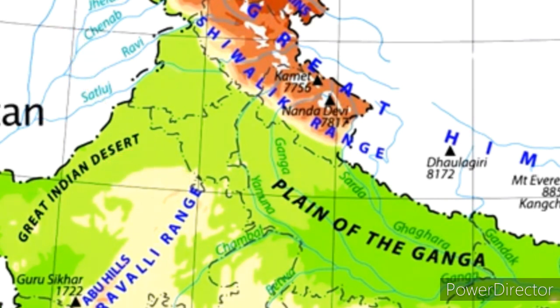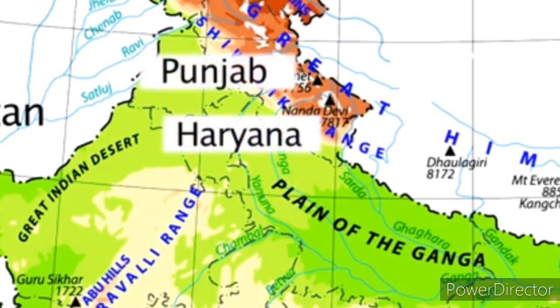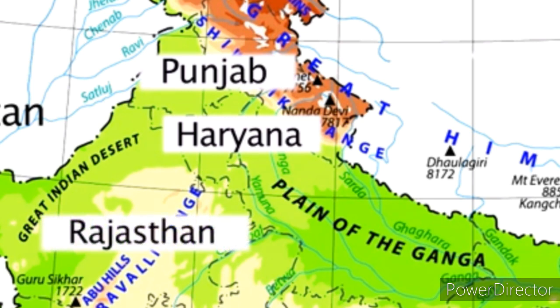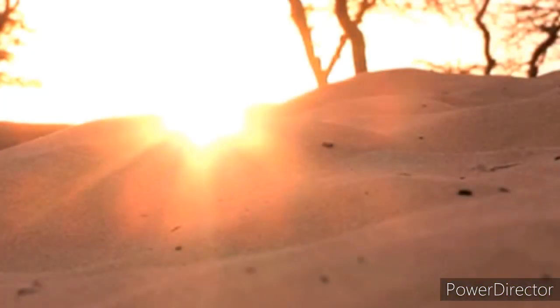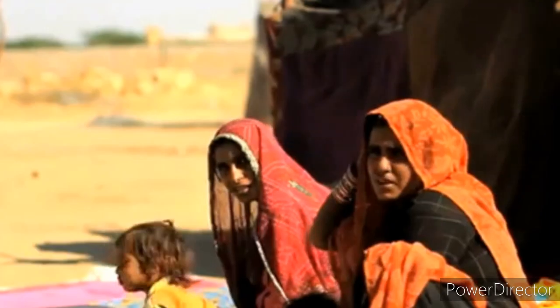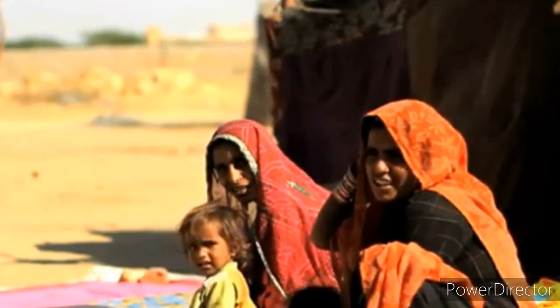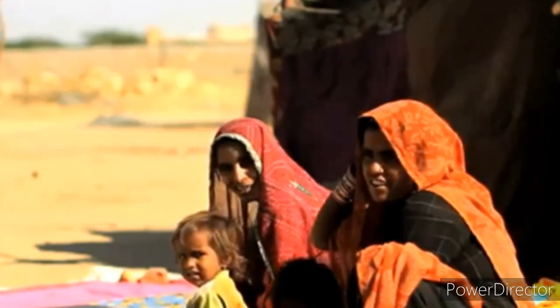What amount of rainfall is received by the deserts? The big desert in our country is the Thar desert, located in the state of Rajasthan, and it receives 100 to 150 millimeters of rainfall per year.